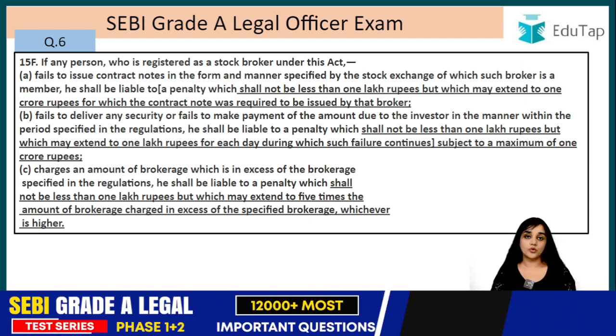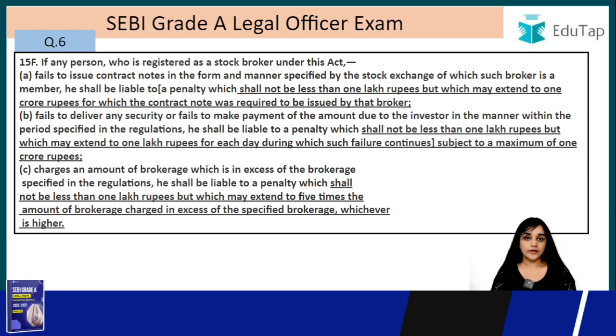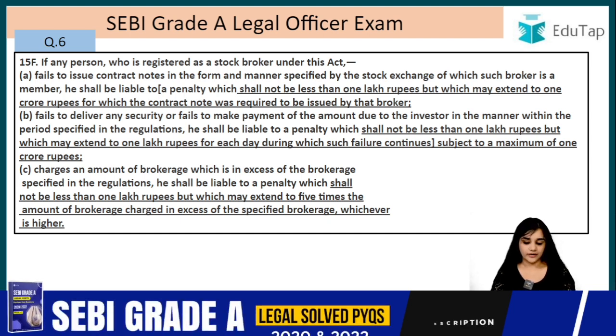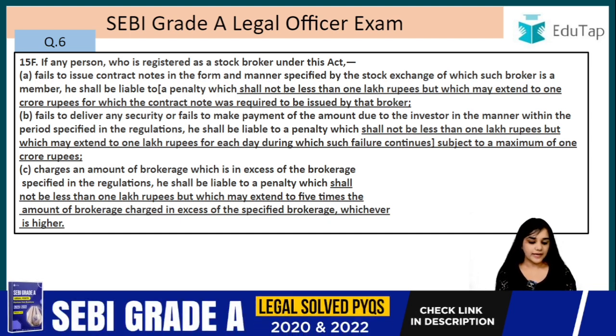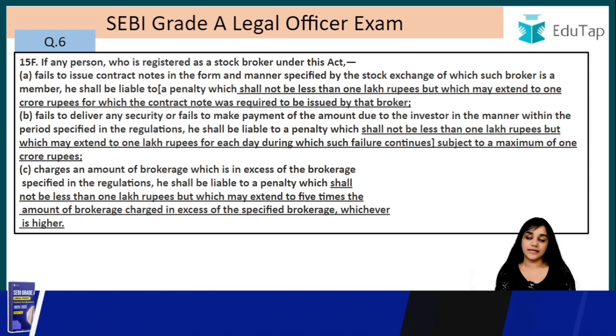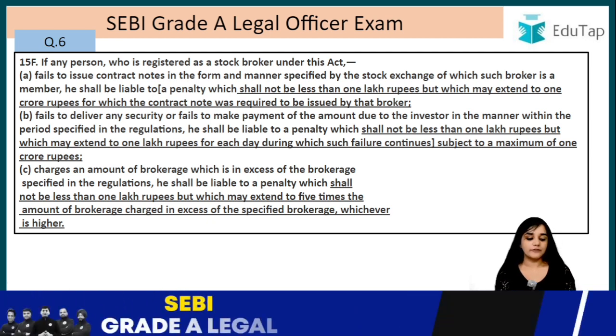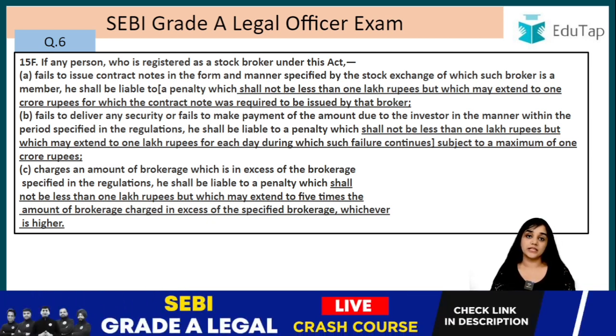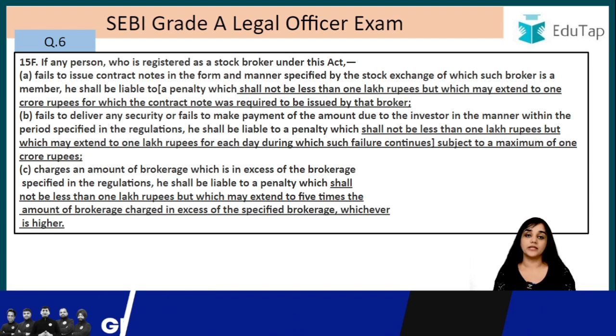So where the stockbroker fails to issue a contract note in the manner specified by the stock exchange, in that case he shall be liable to a penalty which shall not be less than 1 lakh rupees. So the minimum penalty here is 1 lakh rupees, but which may extend to 1 crore rupees, and the maximum is how much? It is 1 crore rupees, for which the contract note was required to be issued by the broker.